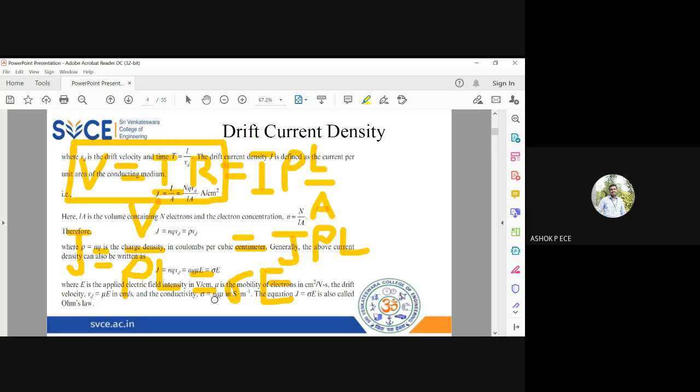N type means I'll be using small n. P type means I'll be using P. Okay. So drift current density, or the moment drift, whenever you see this drifting, means moving fast.